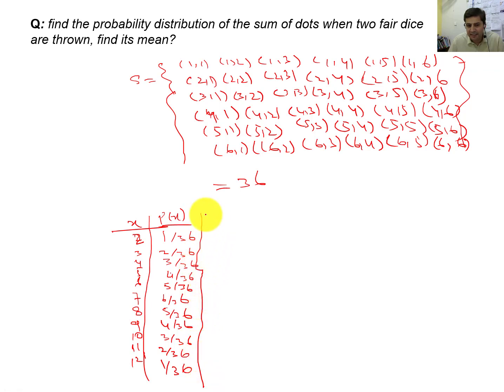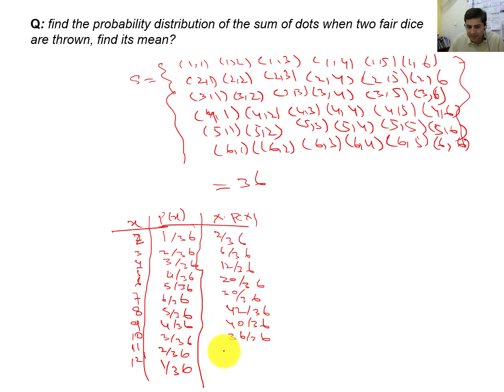Then we need to construct a line. In the next step, we need to multiply x with p(x). So it will be 2 by 36, 3 times 2 is 6 by 36, 12 by 36, 20 by 36, 30 by 36, 7 times 6 is 42 by 36, 8 times 5 is 40 by 36, 9 times 4 is 36 by 36, 10 times 3 is 30 by 36, 11 times 2 is 22 by 36, and 12 times 1 is 12 by 36.